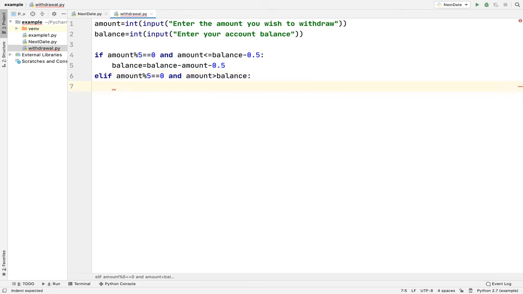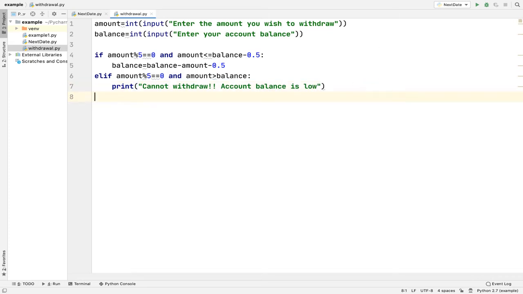In this case, you have to print account balance is low.